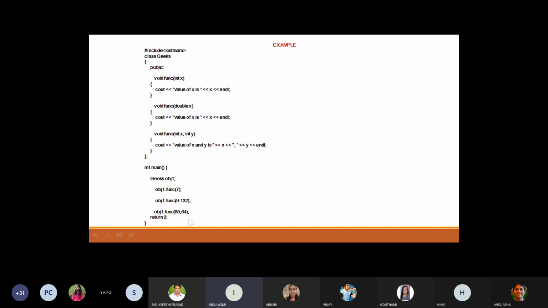If I call the third function, it will be function int x comma int y. So the output is: value of x is 7, value of x is 9.132, value of x is 86 comma 64, like this. Okay, let's move.